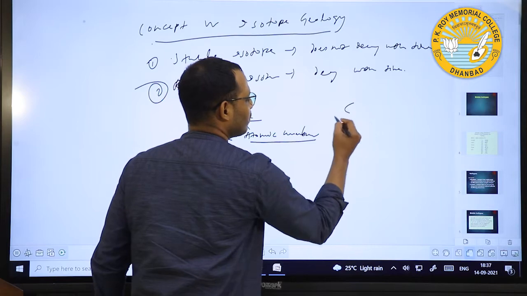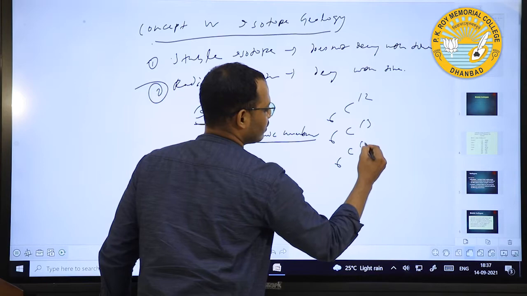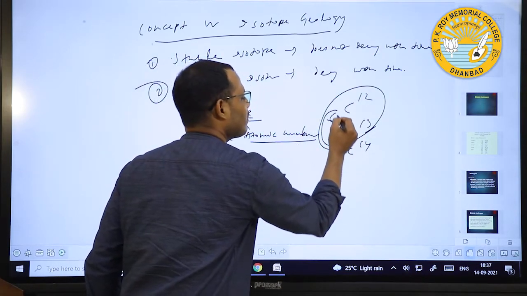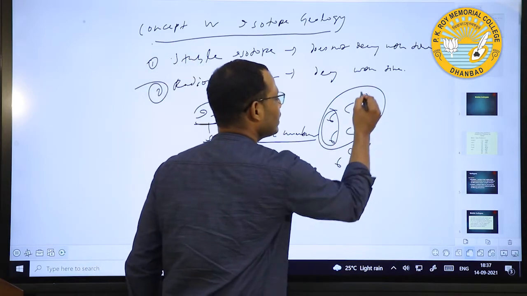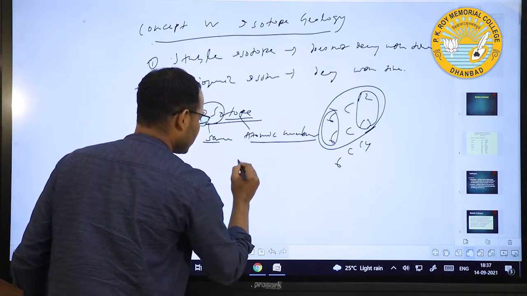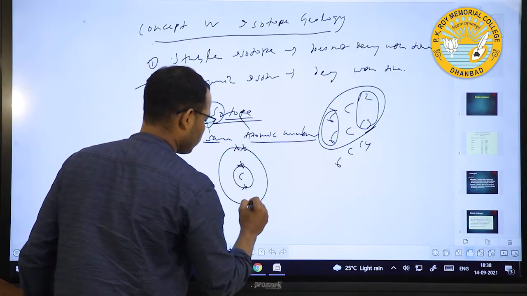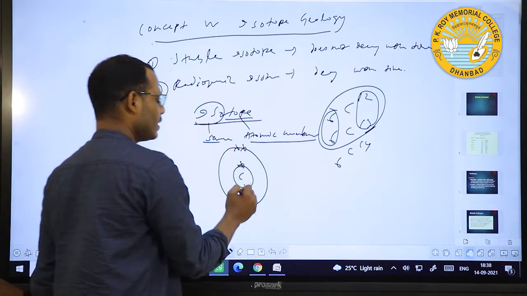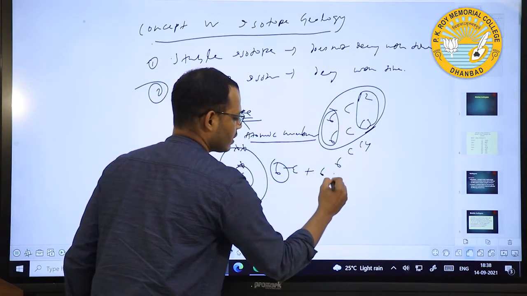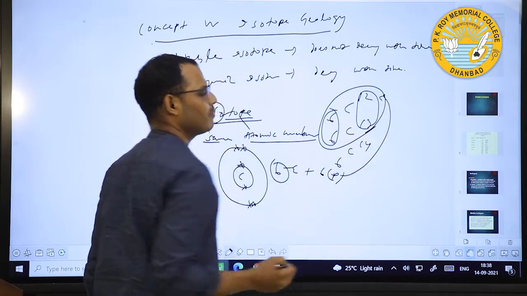Suppose in the case of carbon, 6C12, 6C13 and 6C14. If we see, these have the same atomic number but different mass numbers. In the atomic number, this is carbon, and the electrons are 2 and 4. This is 6 electrons plus 6 protons. That is 6 plus 6, 12, which is the atomic mass.